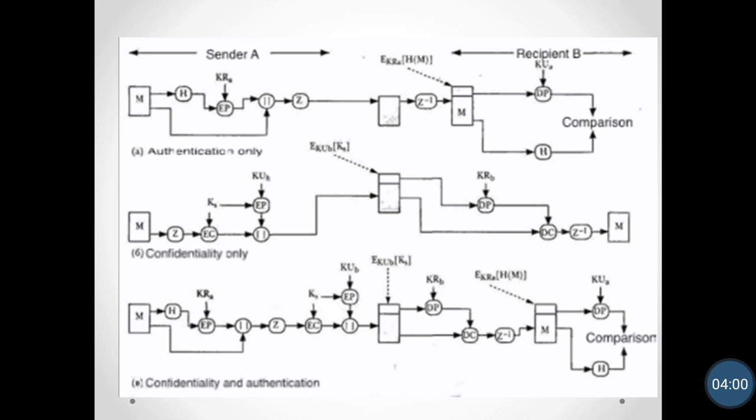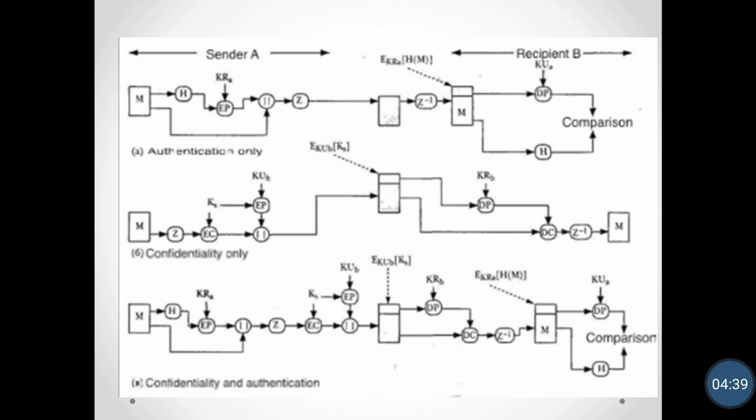The first diagram is for authentication. We have sender A and receiver B. We have a message. On this message, we use a hash function to generate a hash code, and that hash code is encrypted by using the private key of A. After that, we zip that message, and at the receiver end, we get the same message after decryption. We compare the hash code for the authentication.